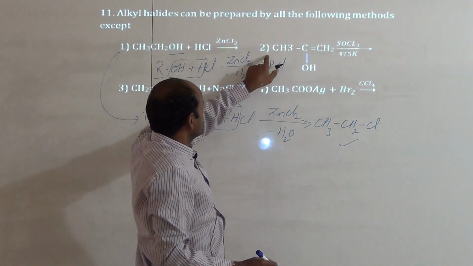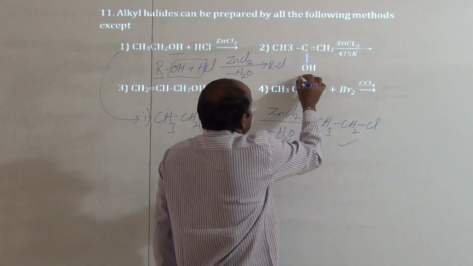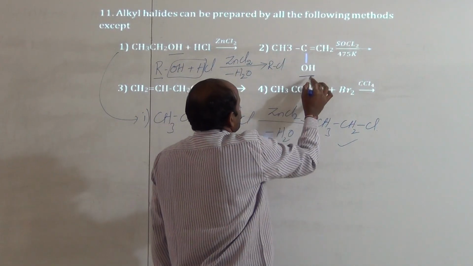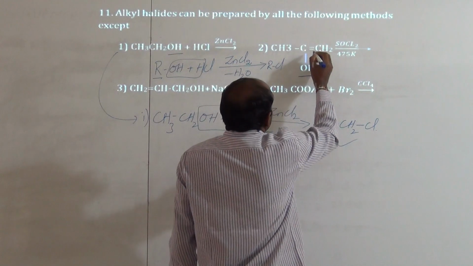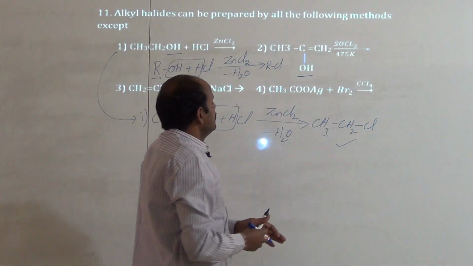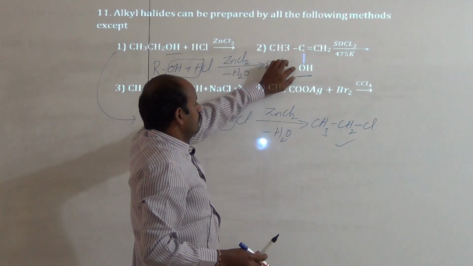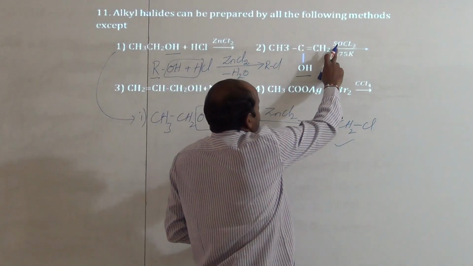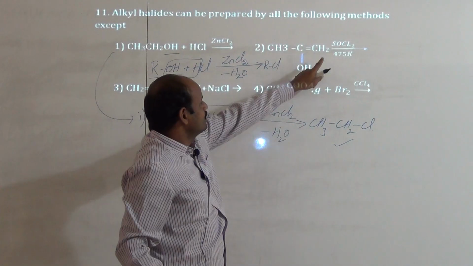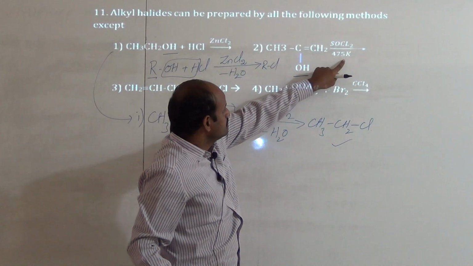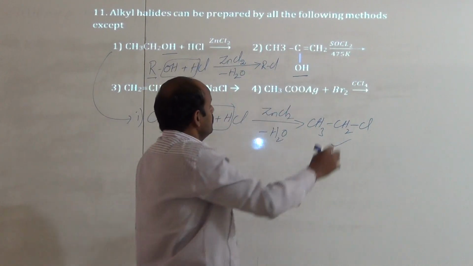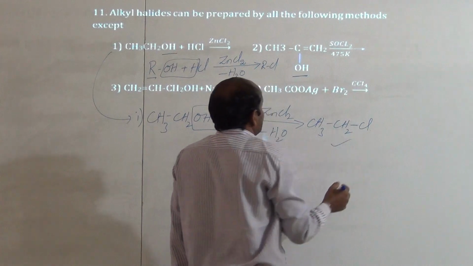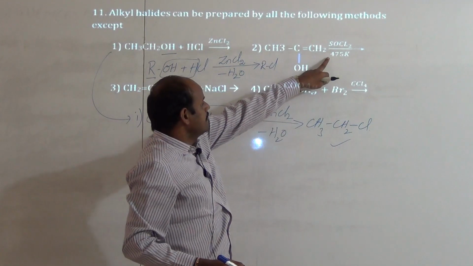But in the second option they have given an alcohol again, CH3CHOH CH=CH2. Here a double bond is also there, so it is an alkenol. But what is the reagent? Thionyl chloride, SOCl2, at 475 Kelvin. So this reagent is also used for the preparation of alkyl halides.